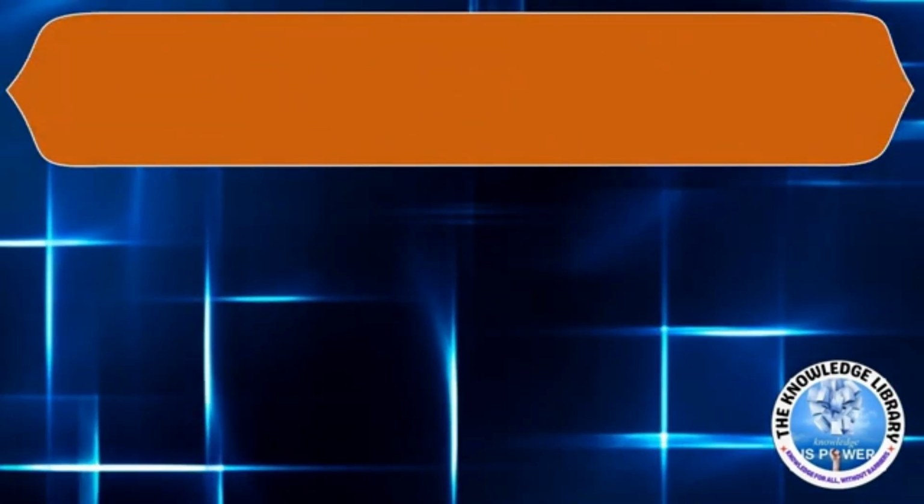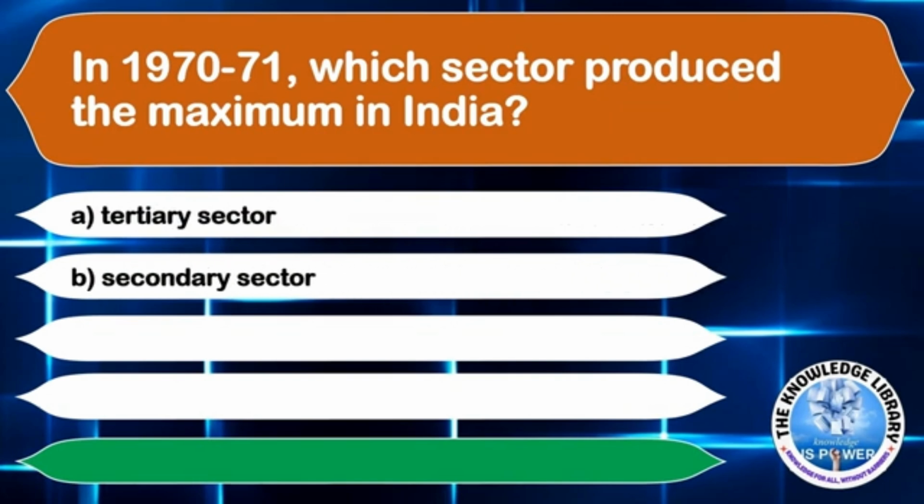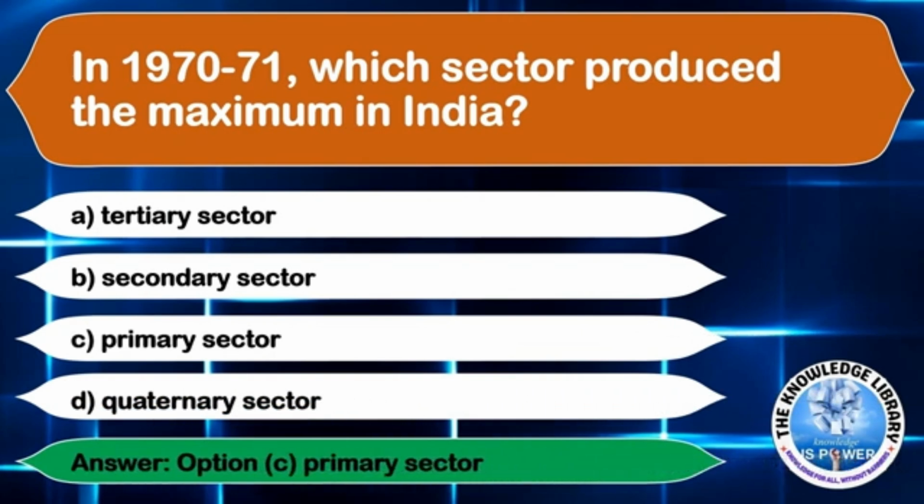The next question is, in 1970-71, which sector produced the maximum in India? Option A, tertiary sector. Option B, secondary sector. Option C, primary sector. Or option D, quaternary sector. The correct answer is option C, primary sector.